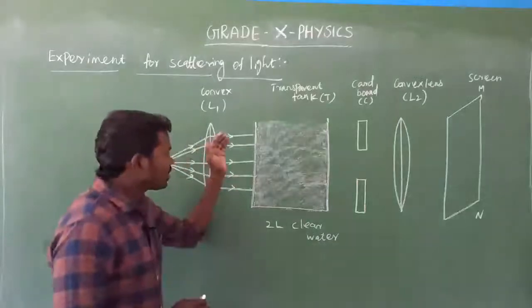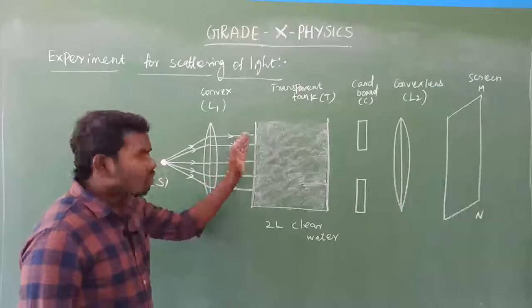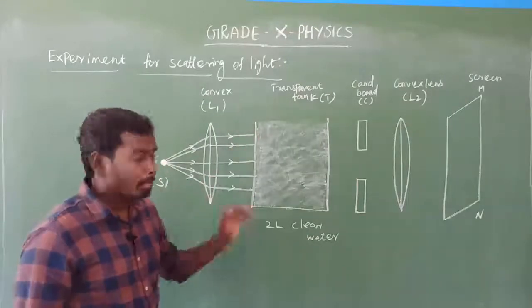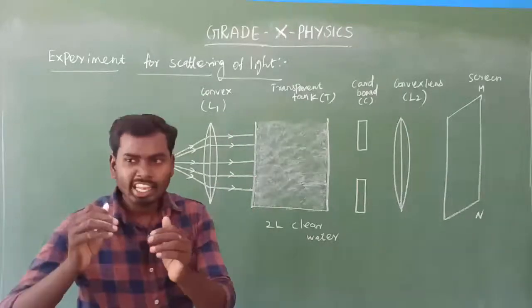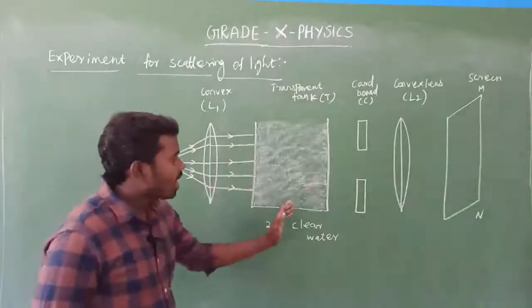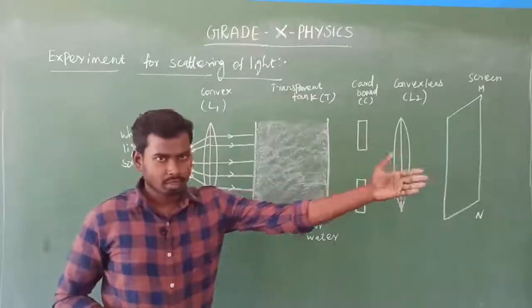Yes. So all this refracted light enters into the transparent tank, because the tank is made up of transparent material. What is transparent? The material which allows light to pass through it is transparent. So this water tank is made up of transparent material, in which light travels. Am I right?